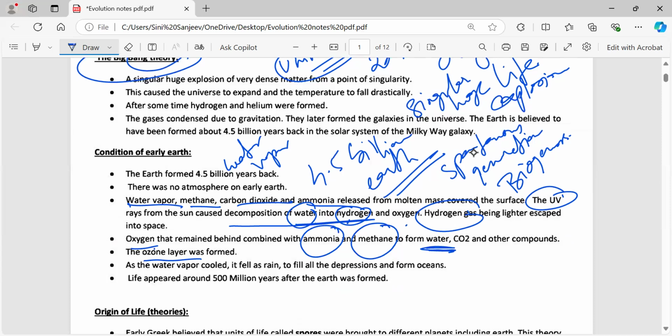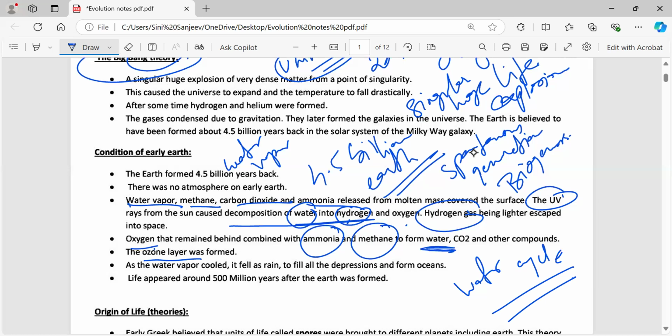Okay, so as we know, the ozone layer protects us from the UV radiations, right? So whatever water vapor was there started to cool down, and again it will fall down in the form of what? Rain. Now that you know the water cycle, that's called what? Our water cycle. And in that way, whatever huge water bodies like oceans and seas were formed.